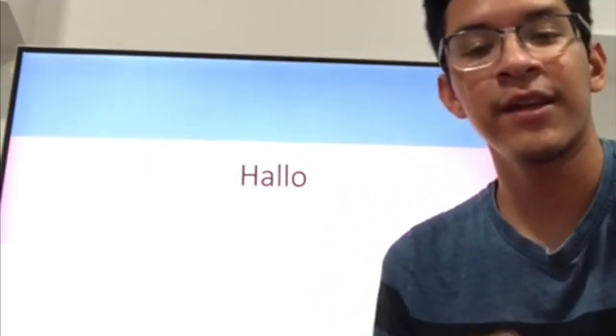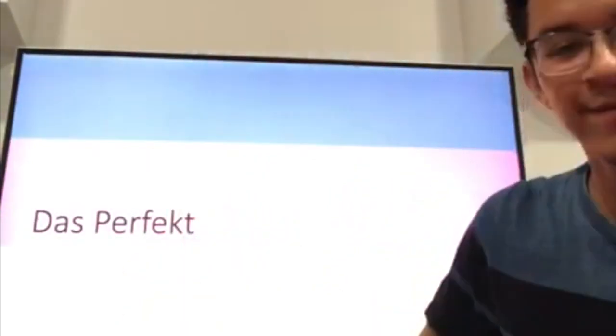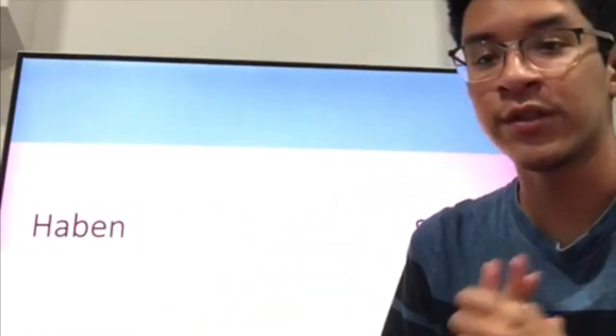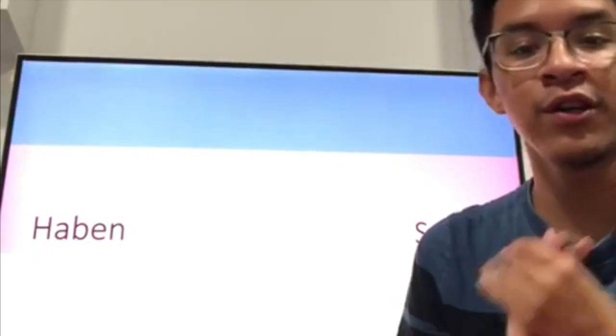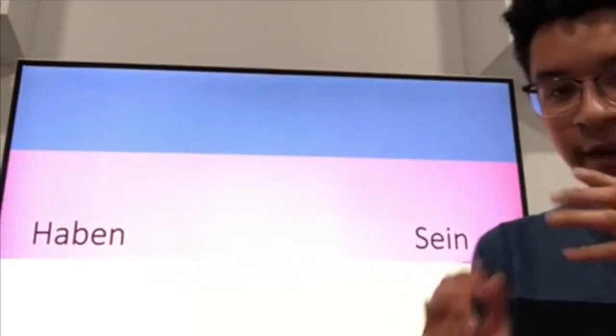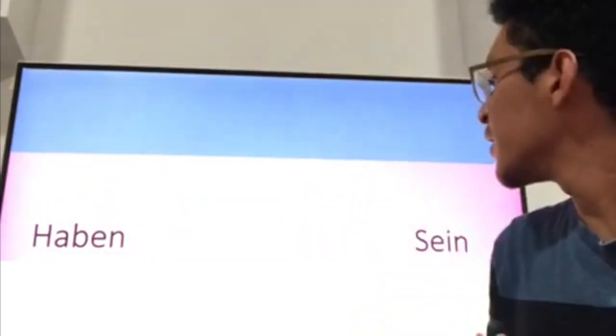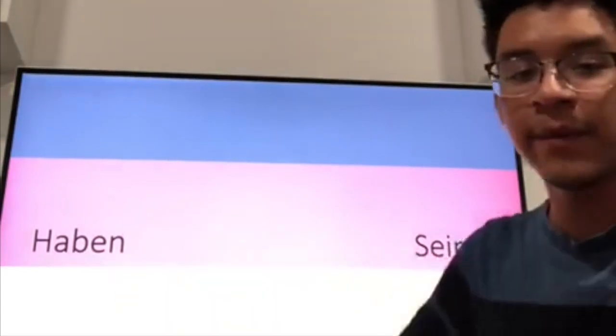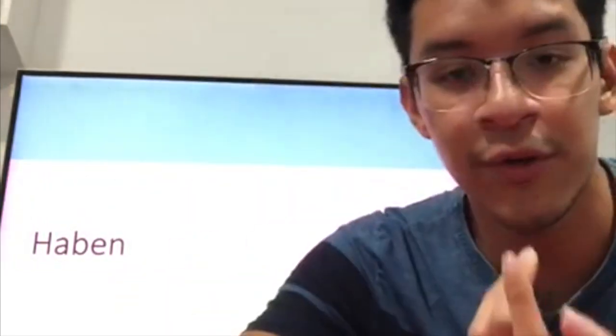Heute wir werden das Perfekt lernen. For the perfect we have two auxiliary verbs that we will use to conjugate our verbs in the perfect form. These are haben and sein. The difference between these two is that we use sein when there is a movement in the verb and haben for all the other verbs.